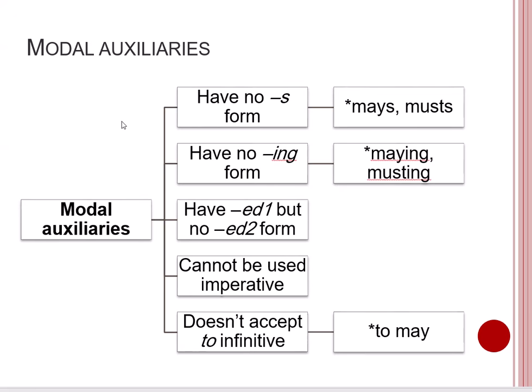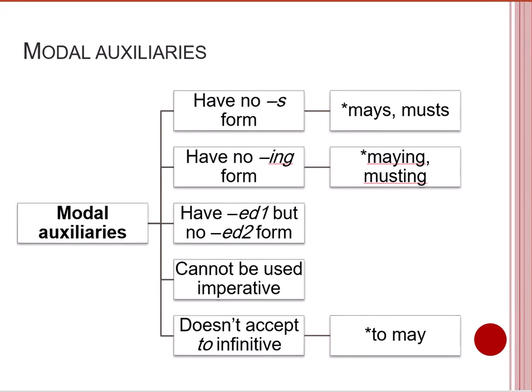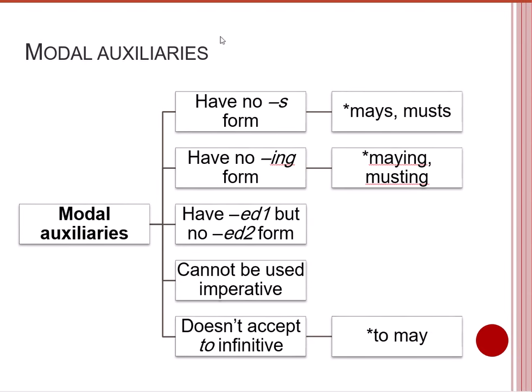Now we have the modal auxiliary verbs. The modal auxiliary verbs are those verbs which are helping verbs in the sentence. They cannot appear alone because they should always show some aid to the main verb. So these are the features. They have no S form, they have no ing form, they have ed1 form but no ed2 form.